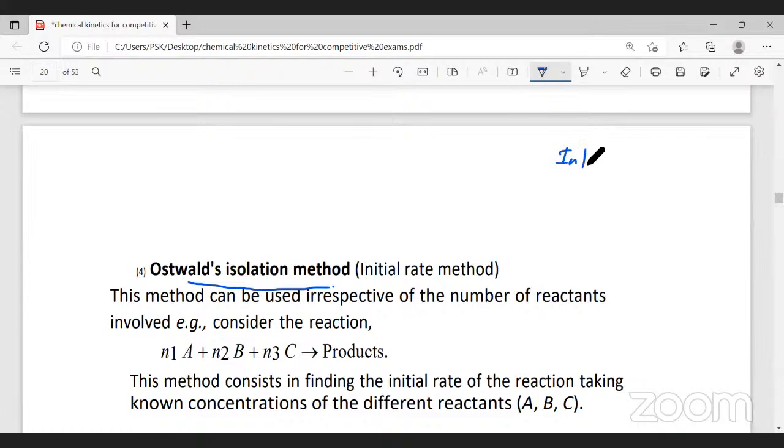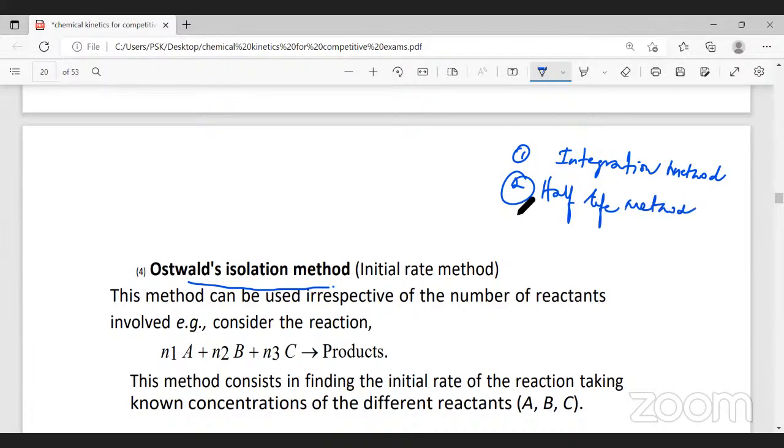One is the integration method. The second one is the half-life method. Third is the graphical method. And the fourth method is Ostwald isolation method.